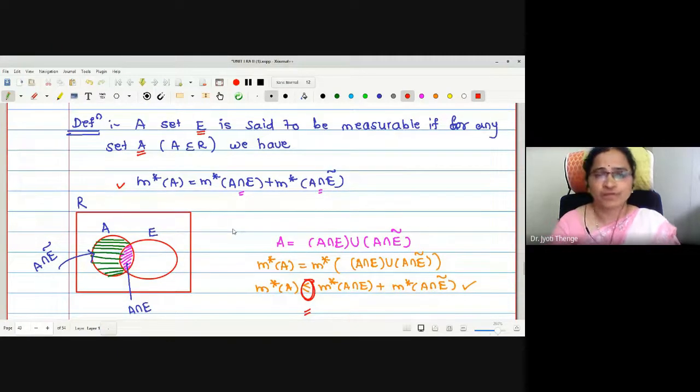For a fixed set E, for an arbitrary set A of real numbers, this statement, outer measure of A is equal to outer measure of A intersection E plus outer measure of A intersection E complement, must hold. Why?